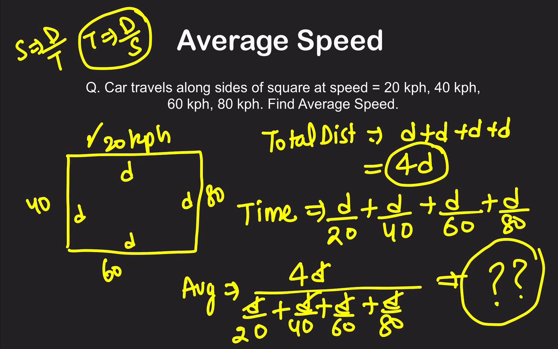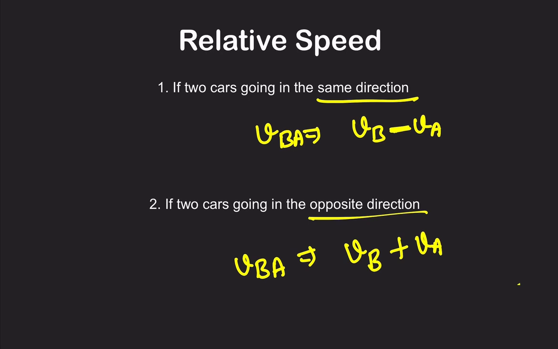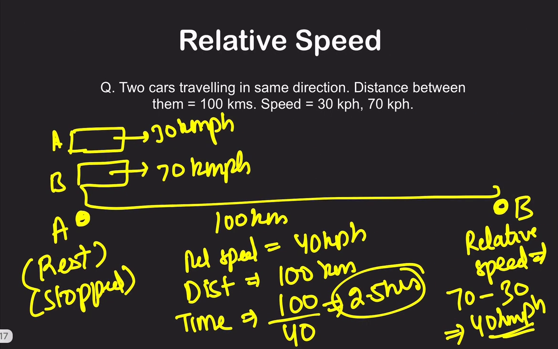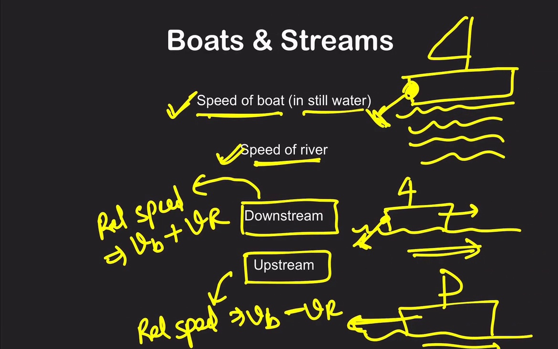This is a question on it, and I would say this is a pretty good question for you to grasp the formula for average speed. Then we understood the concept of relative speed. Whenever two things are going in the same direction, we subtract, and when they are coming towards each other, the relative speed increases, right? Here we have an example where we understood using this key whether they are going in the same direction or the opposite direction.